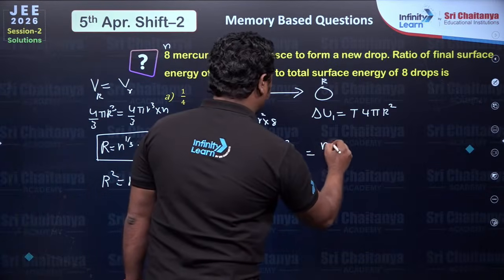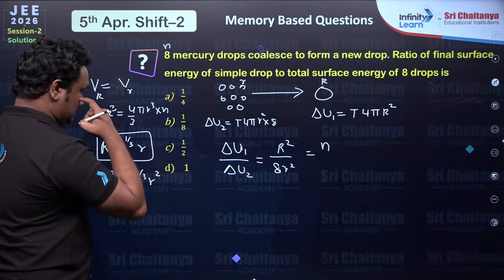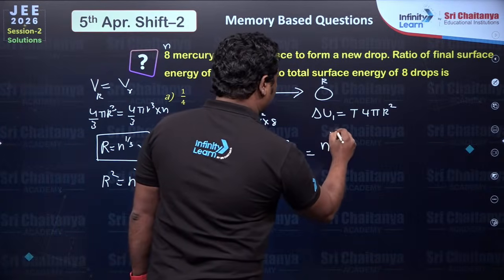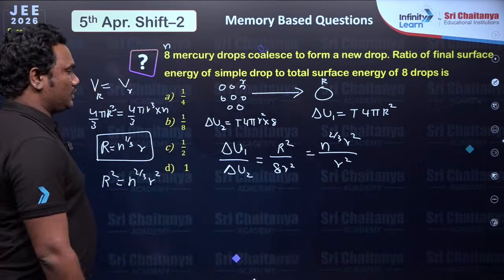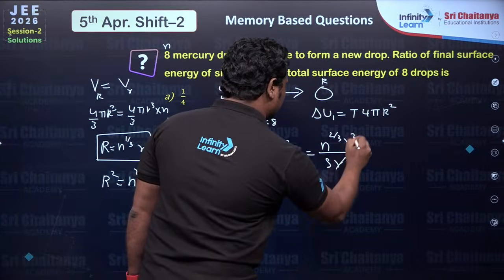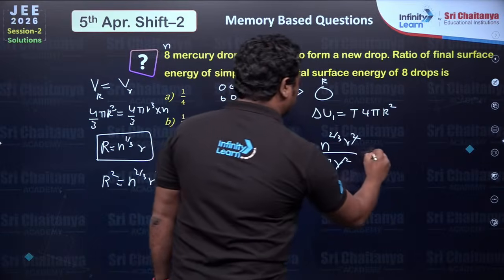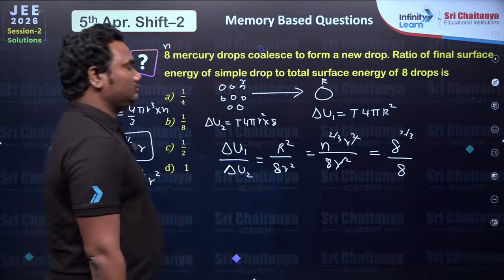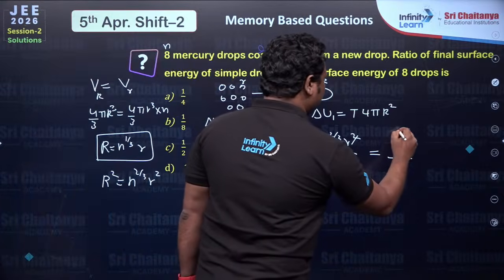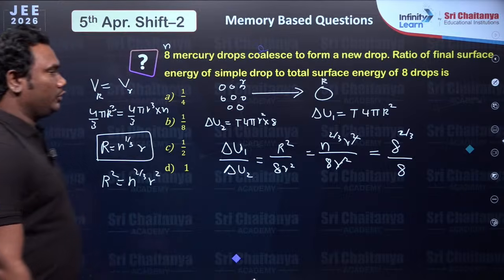Substitute: n power 2 by 3 small r square divided by small r square, and 8 is also there. Substitute the value of 8: 8 power 2 by 3 divided by 8. First of all, cube root of 8 is 2.